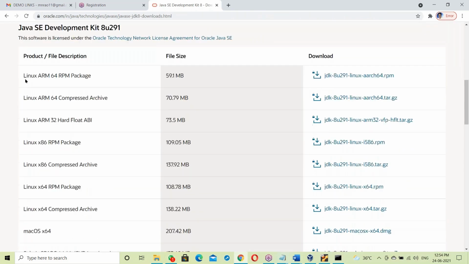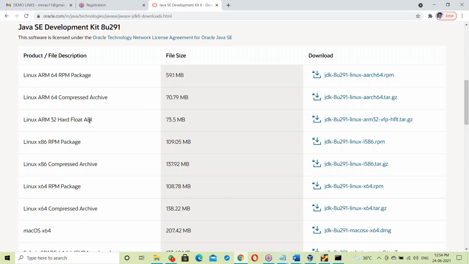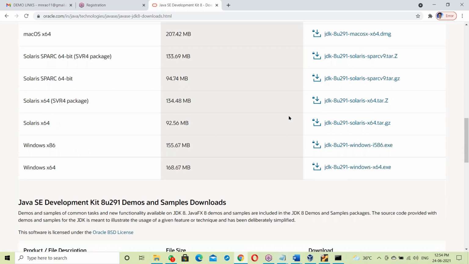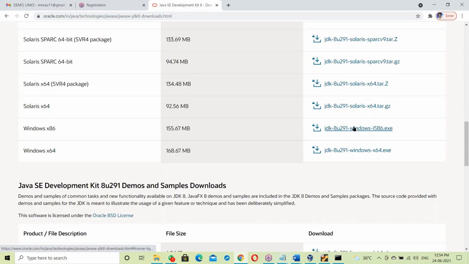You can see the JDK for Linux, the JDK for Mac OS, the JDK for Solaris OS, and the JDK for Windows OS. So the JDK changes from OS to OS. The reason is it contains the JVM, and the JVM is OS dependent, so for that reason the JDK changes.